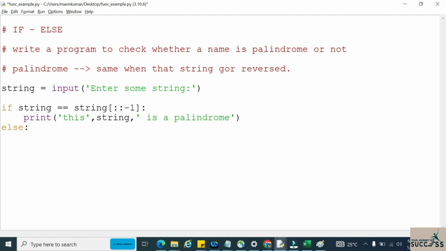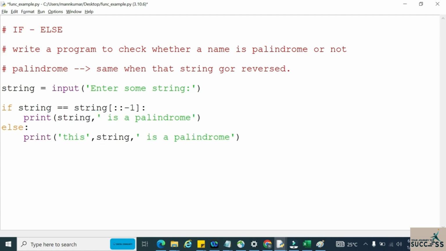Else, if that condition is not satisfied, that is, if it is not equal to the reverse of the original string, then we can directly say that this is not a palindrome.